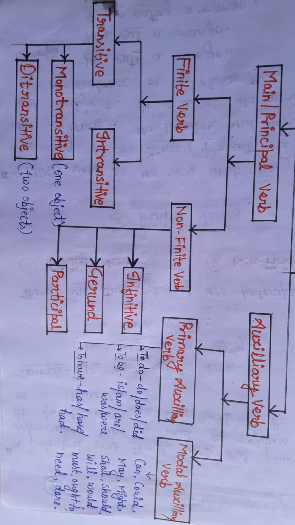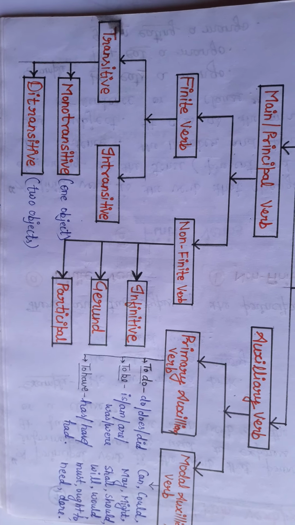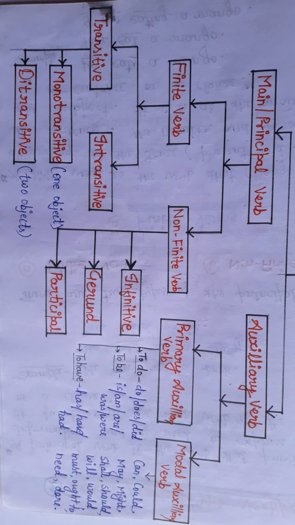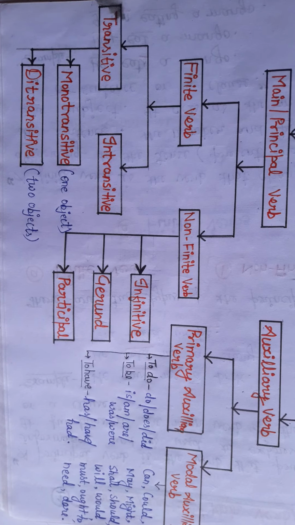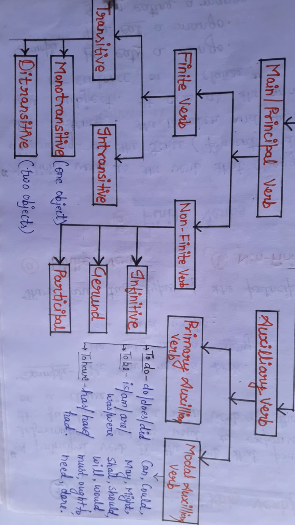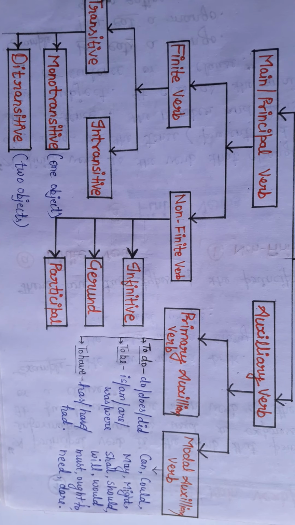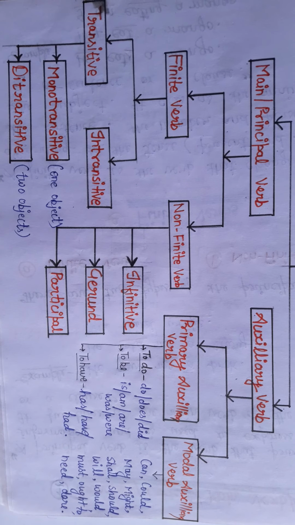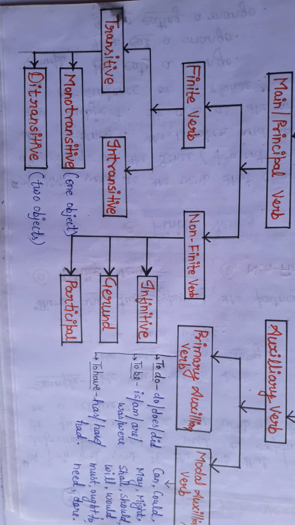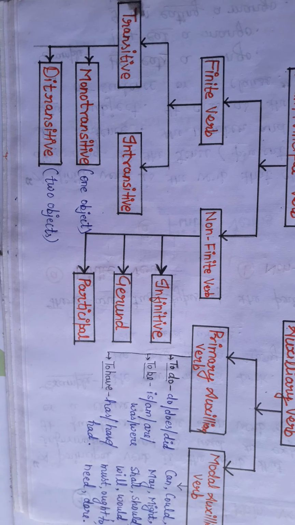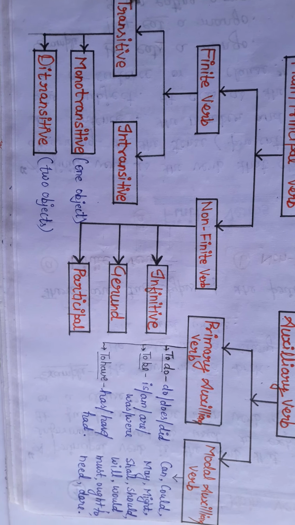Like if we see here, principal verb has two kinds, that is finite verb and non-finite verb. And auxiliary verb also has two kinds, primary auxiliary verb and modal auxiliary verb. Let's talk about the finite verb. Finite verb has two kinds, transitive verb and intransitive verb.